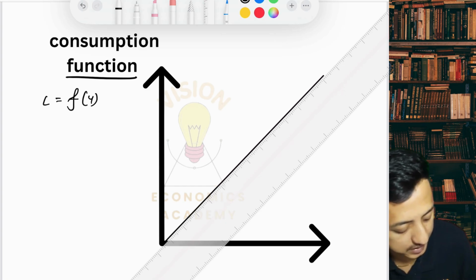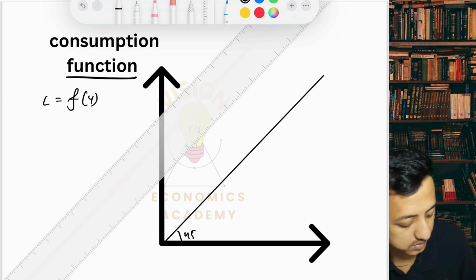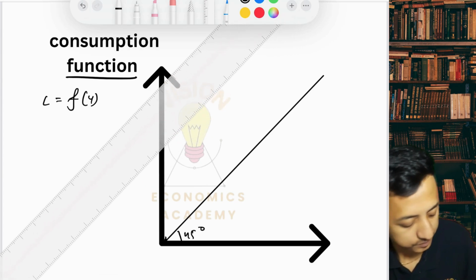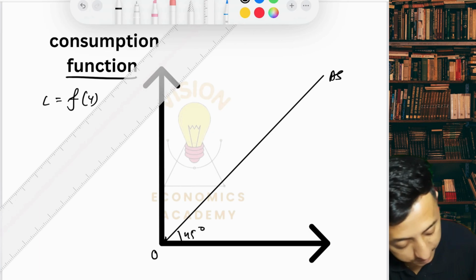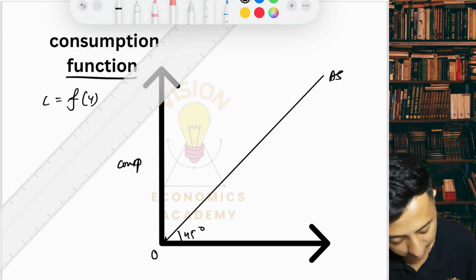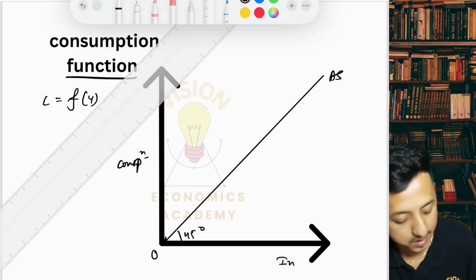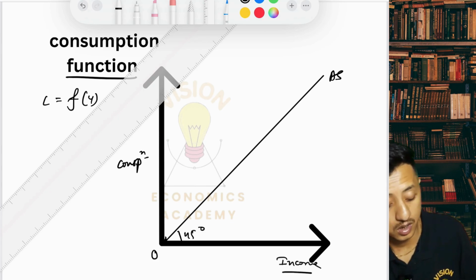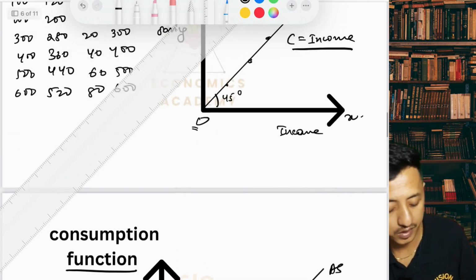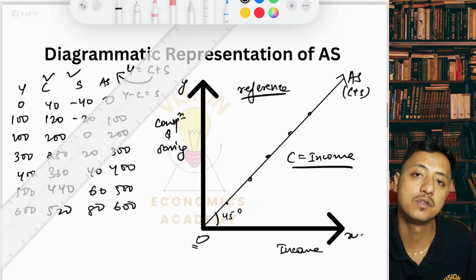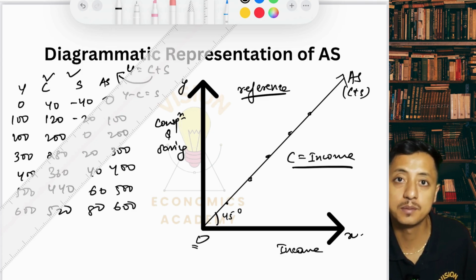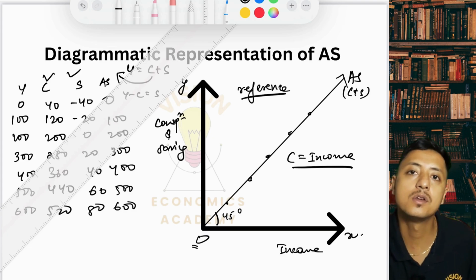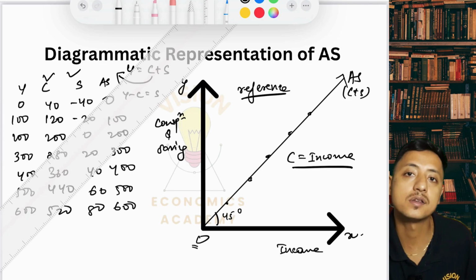Okay, so this 45-degree line, exactly it is not 45-degree, but okay. Aggregate supply starts from the origin itself. Then this part is consumption. This is income. Now, in the above diagram, when we did this aggregate supply, we said that it's a reference showing that if the entirety of the income is consumed. But in reality, is the entire income consumed? No, it isn't. Some is saved also.